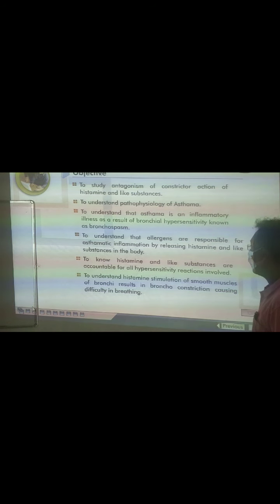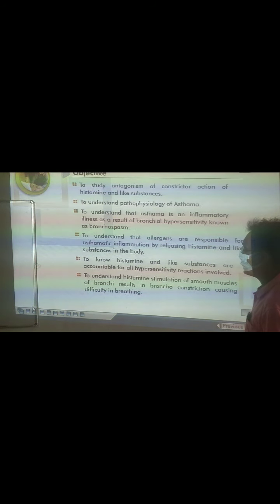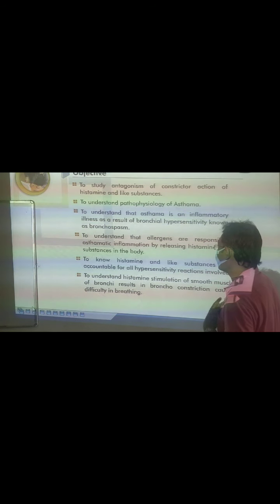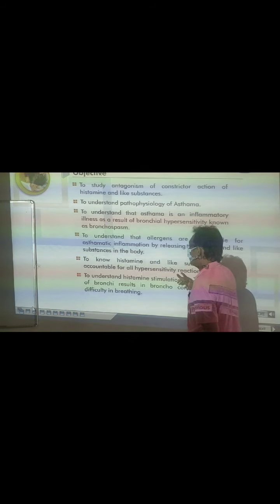To understand that asthma is an inflammatory illness, a result of bronchial hypersensitivity known as bronchospasm. What do you mean by bronchospasm? Spasm generally in the lungs, inflammation of the bronchial area, the difficulty in the breathing, that is the bronchospasm.